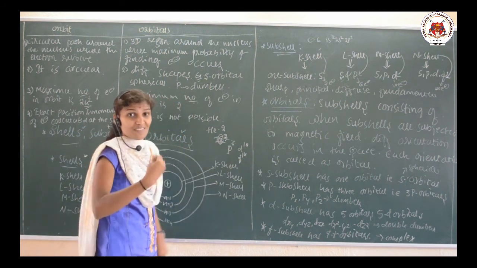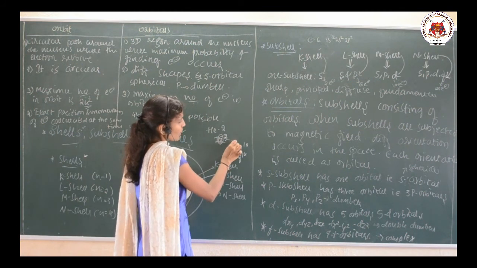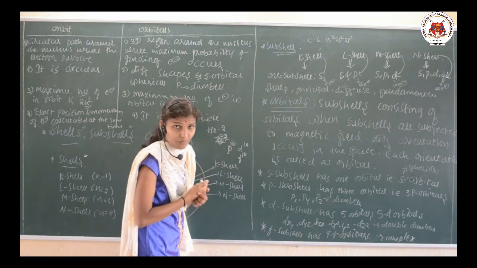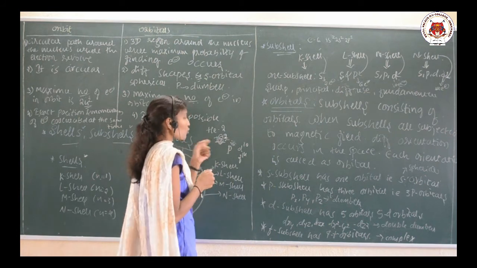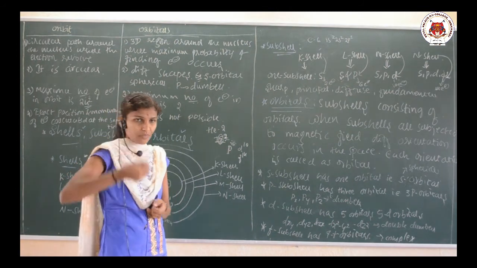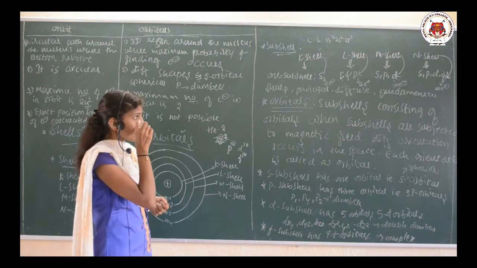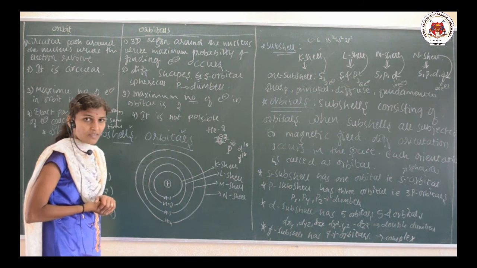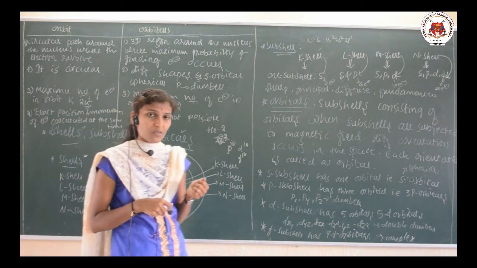This is the maximum I am talking about. Minimum you can go for 5, 4, 3, 2, 1, but maximum only 6 for p. Similarly, 10 for d, 14 for f, and 2 for s. This you also need to remember, because while writing the electronic configuration, this is very important. So, in today's class we have discussed the cells, subcells and orbitals. Why am I explaining all these basic terms?